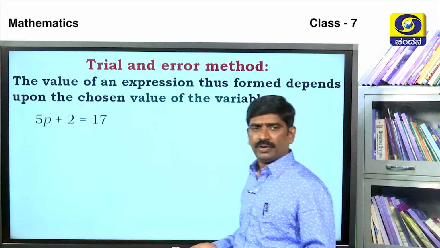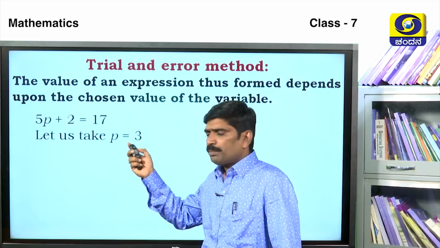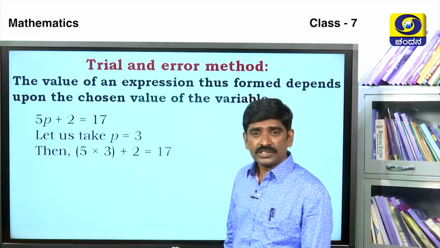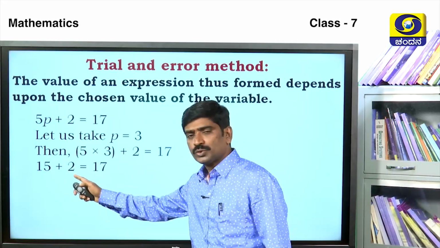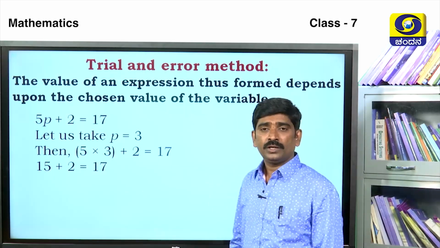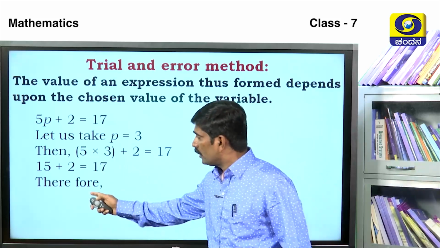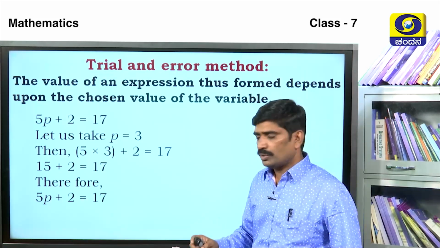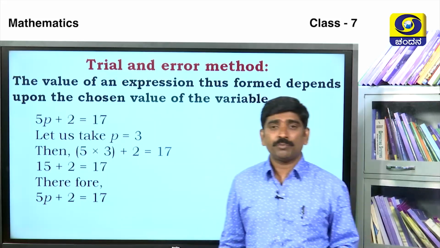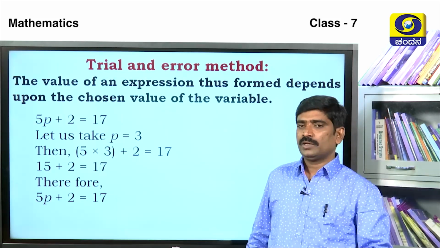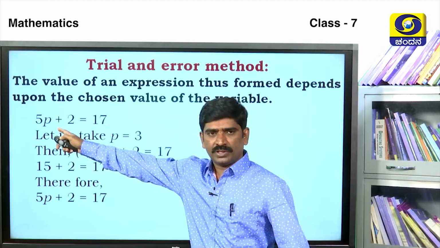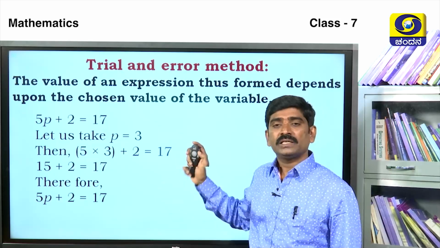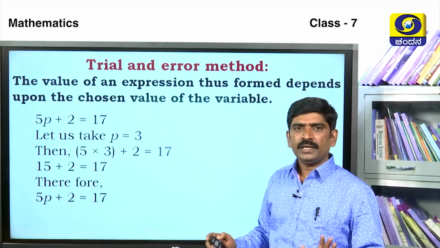Next, we take another value. Let us take p is equal to 3. Then 5 into 3 plus 2. 5 3s are 15. Very good. 15 plus 2 is equal to 17. Therefore, here this statement is true. The 5p plus 2 is equal to 17. Then what is the value of p here? 3. When we put the value of 3 here, then we get the statement is true. Okay. This method is called the trial and error method.